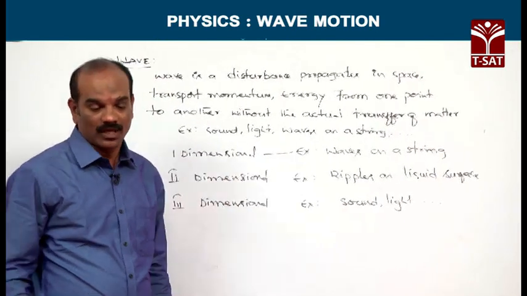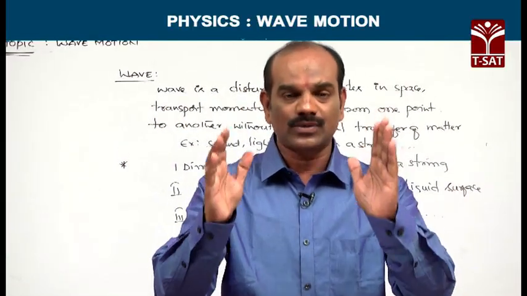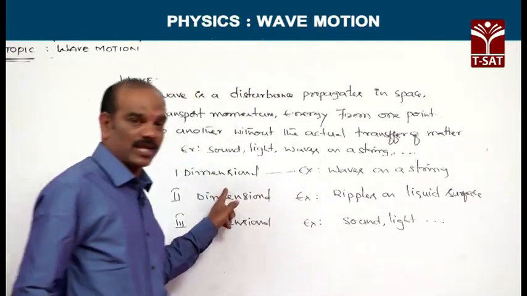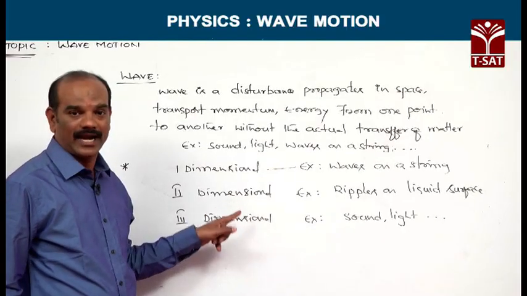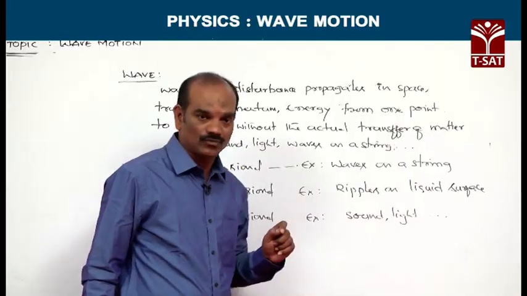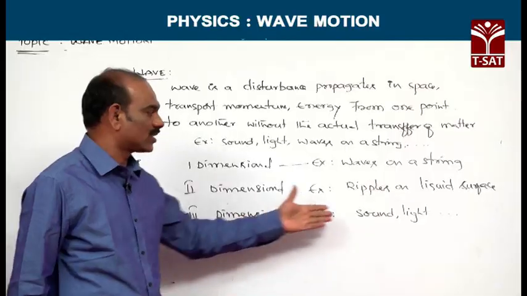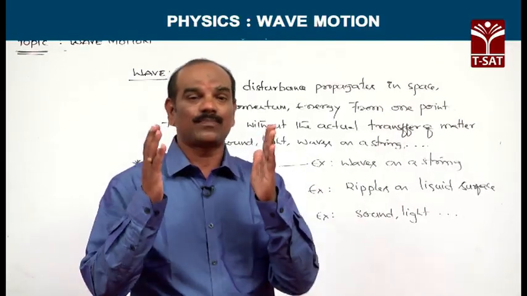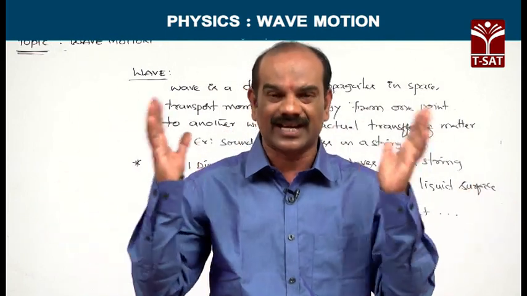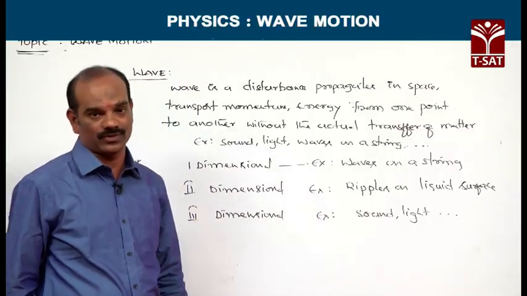Now, depending upon the direction of propagation of energy, the waves are classified into three categories: one dimensional, two dimensional, and three dimensional. One dimensional example is waves on a string, two dimensional are ripples on a liquid surface, and three dimensional are sound and light. When a sound is produced from a source of sound, that sound is propagated in all directions. That is the reason why they are called three-dimensional sound waves.